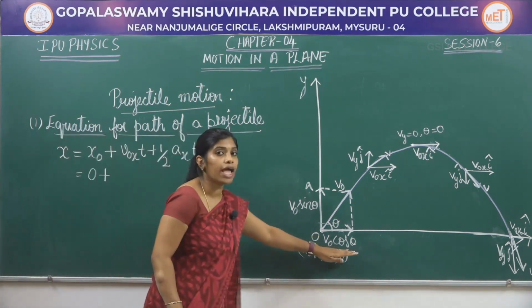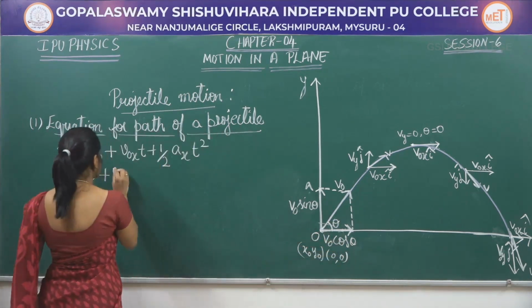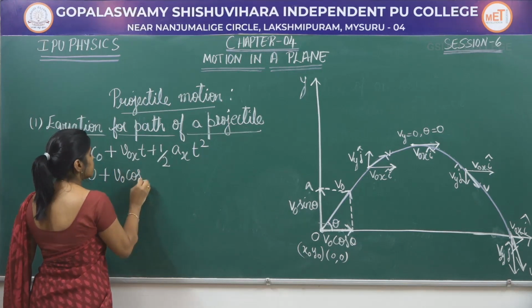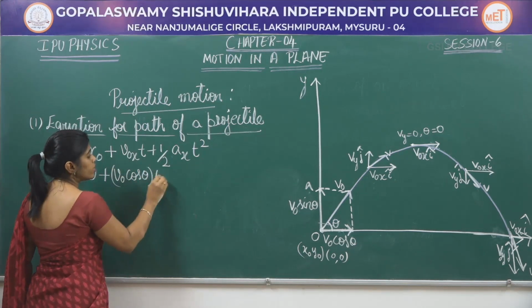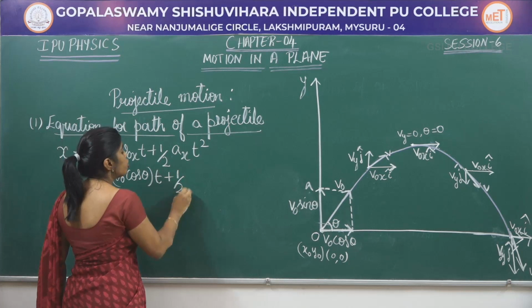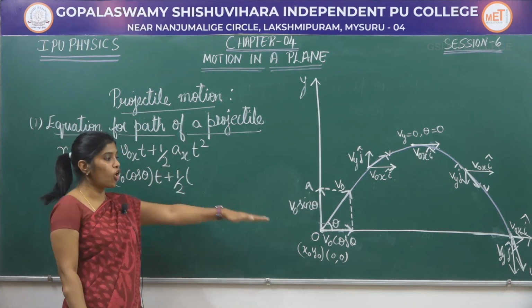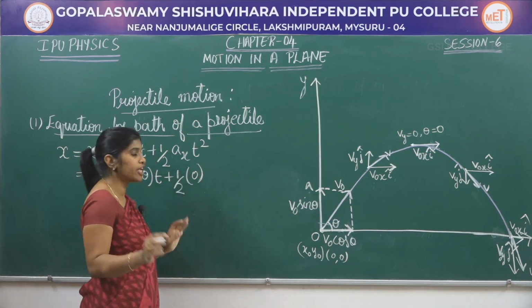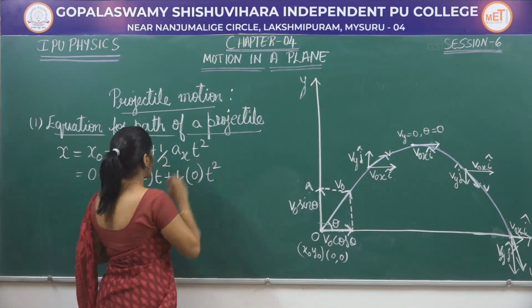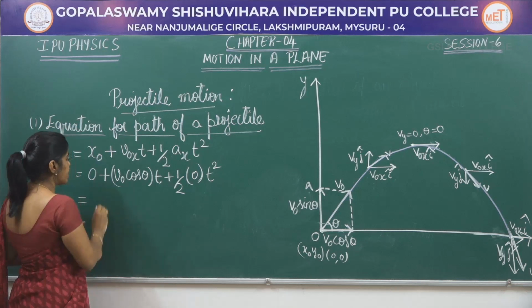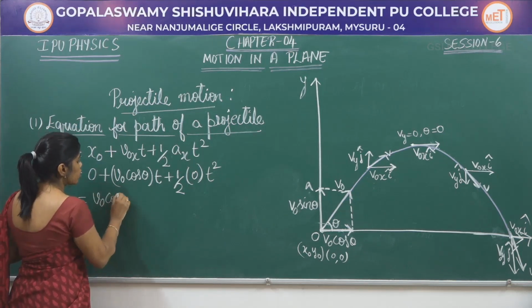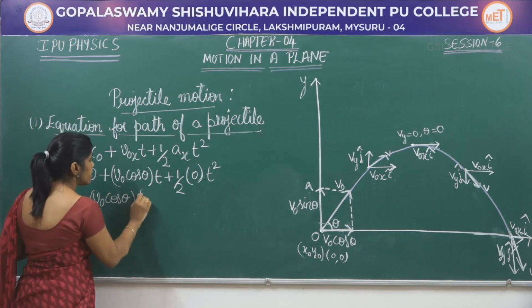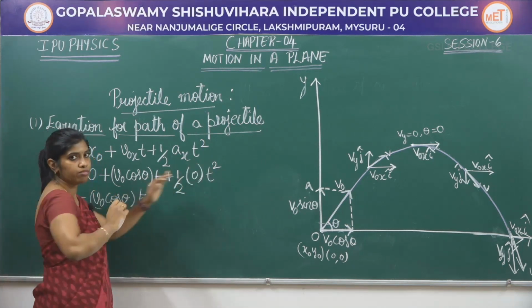It is nothing but the x component, which is V naught cos theta into t plus half. What about the acceleration along the x-axis? It is 0. There is no force, therefore no acceleration. It is 0 t square. Next, this can be written as V naught cos theta into t, and this term completely becomes 0.